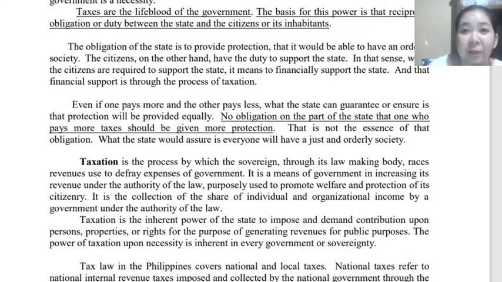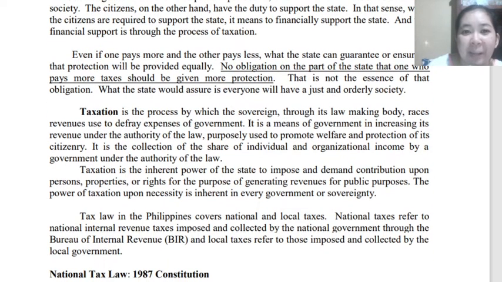Okay, and provision from the government. So there is no obligation on the part of the state that someone who pays more taxes should be given more. That is not the principle here. That is not the essence of our obligation. What the state would assure is that everyone will have a just and orderly society. So this is not based on how much you pay in taxes. Okay, please take note of that.